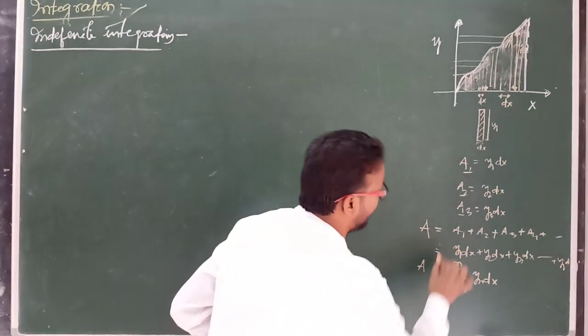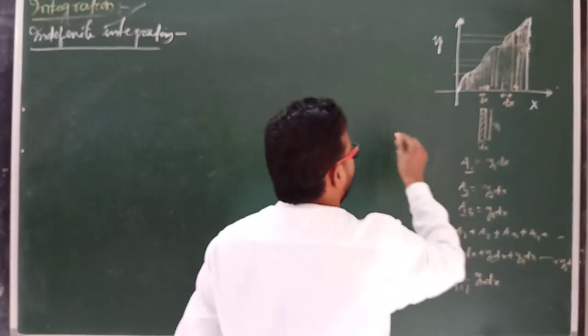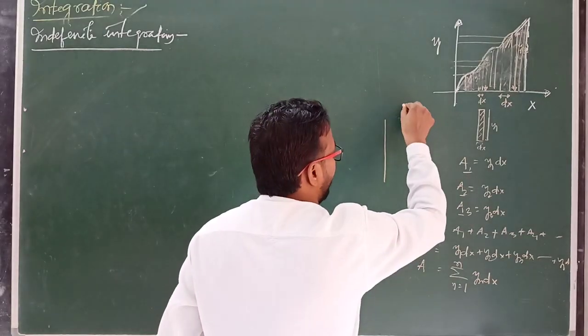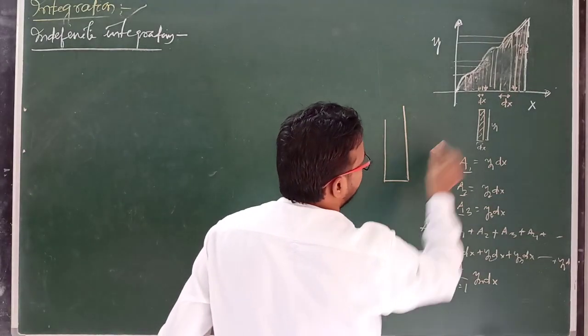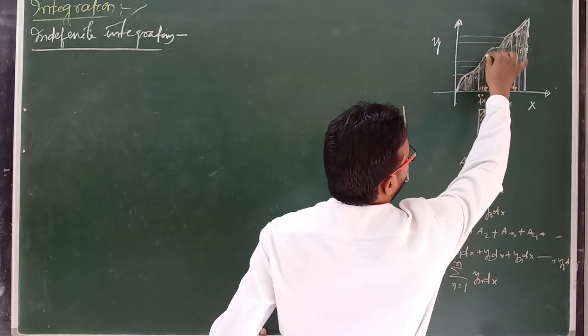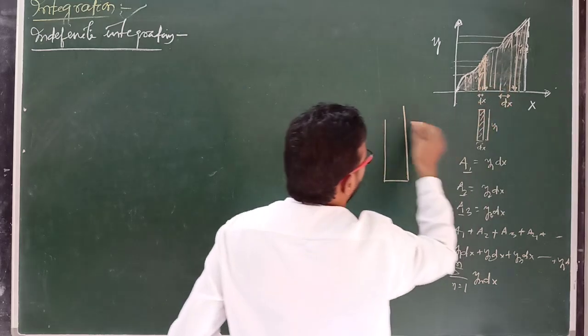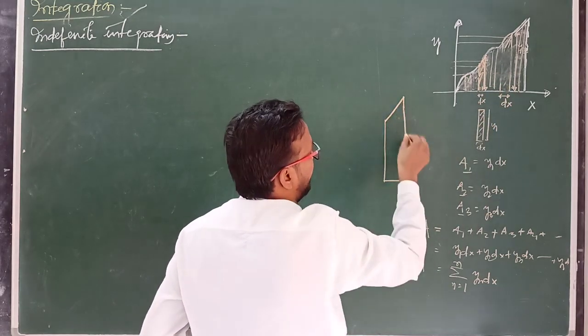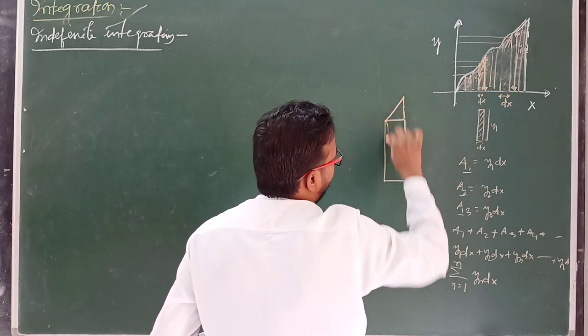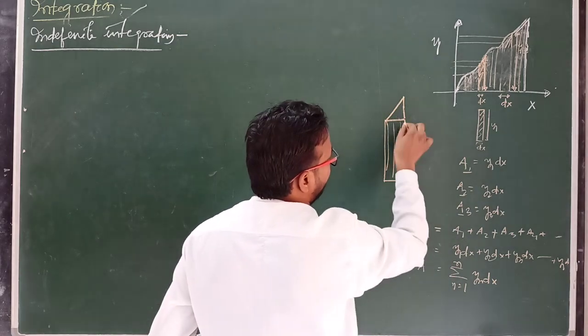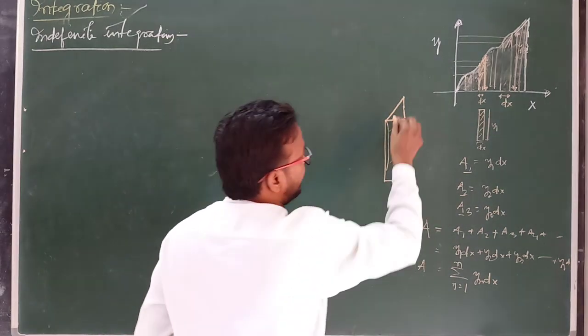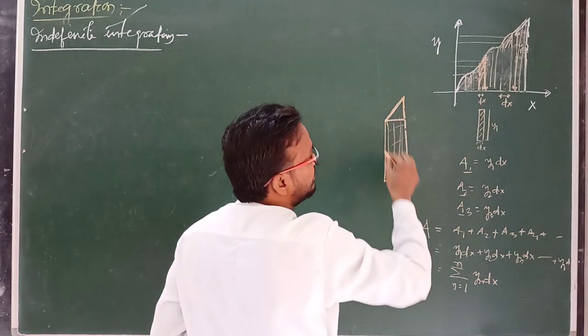This is the total area of this curve. But actually in the diagram, the area of a small region like this small region here, actually this region is like this, but we choose this area because this is the area of a rectangle. Now there is some area left out, this is the limit case.